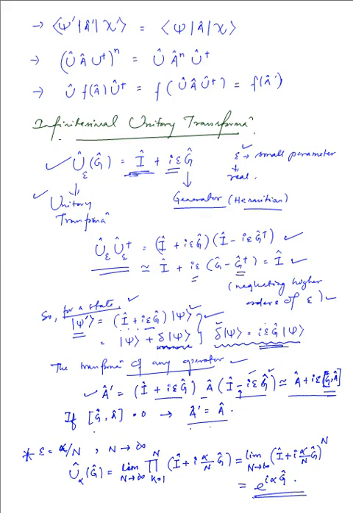Now, as I have mentioned, later on we'll be discussing some very important applications of the infinitesimal unitary transformation to study time translation, space rotations, and many more conservation laws to follow. But that will be for discussion a bit later. In the upcoming videos, we'll be discussing the matrix representation of the kets, bras, and the operators, and we'll follow it up with many more cases and a few numericals for better understanding.